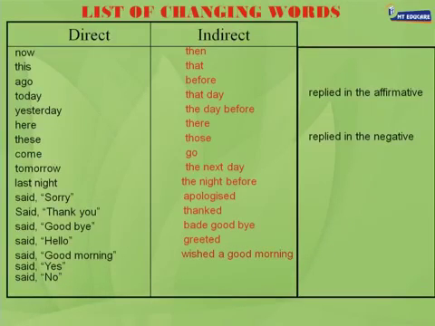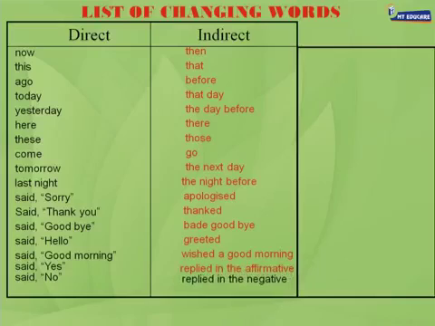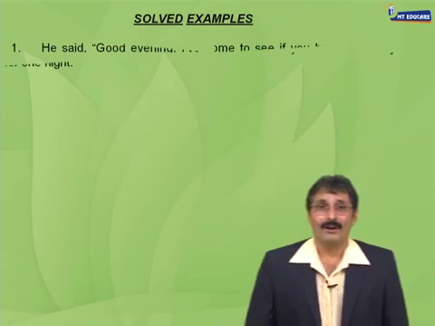Suppose I give you a sentence. Behram said to Deepa, will you marry me? Deepa said yes. Then don't give the answer as Deepa said that yes. No. Deepa replied in the affirmative. Deepa said no. Deepa replied in the negative. And this is your list of changing words. And with that, we have finished all the five. From the direct to the indirect speech, all the rules are over.